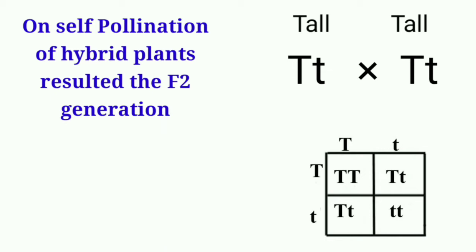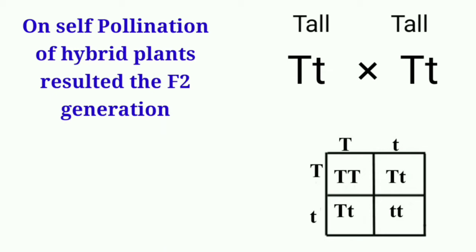The law of segregation is therefore also called the law of purity of gametes. This happens because in the F1 generation, though the individual had capital T, small t, or two different types of alleles for the same character, the two genes responsible for these two different traits of a character, that is tallness and dwarfness, segregated or divided in pure form and passed on to different gametes from the F1 generation, and that resulted in the F2 generation.